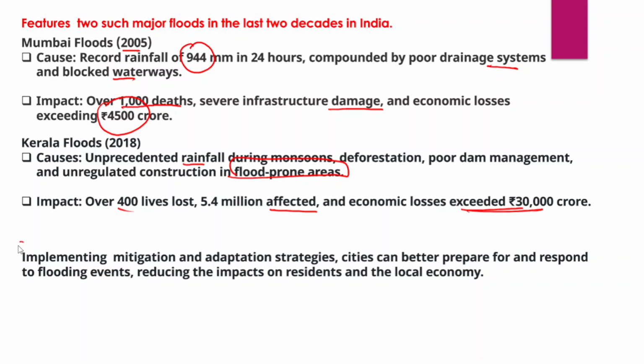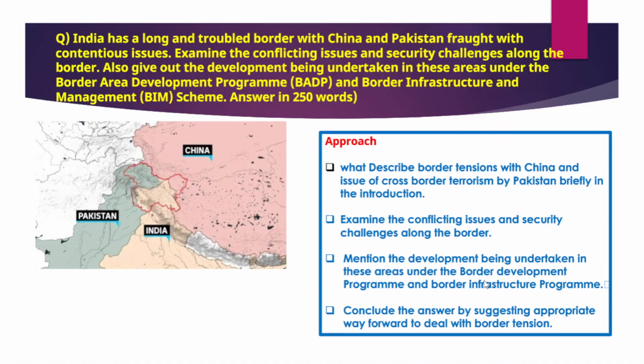Now in this context, you can write a brief and simple conclusion, that is, by implementing mitigation and adaptation strategies, cities can better prepare for and also respond to flooding events, and reduce the impact on residents and also the local economy as well.